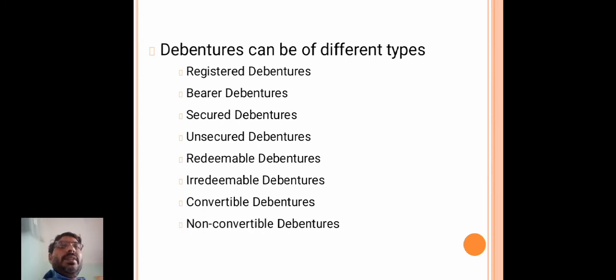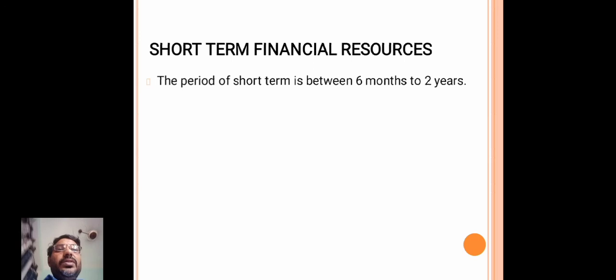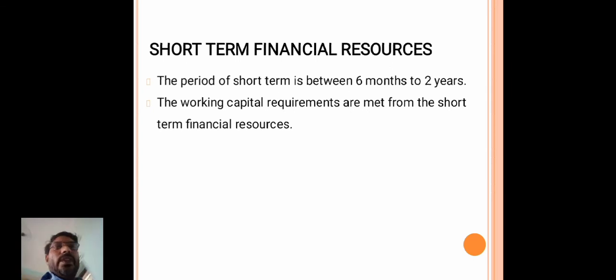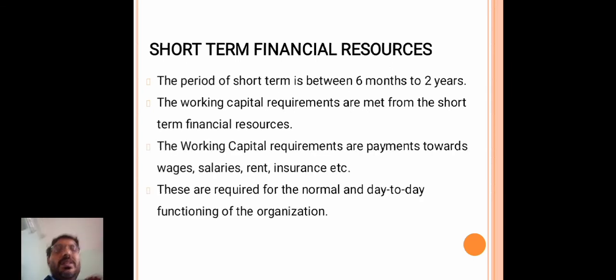These are all the different kinds of debentures issued by a company. Then non-convertible debentures, like that. The types of debentures we will discuss clearly in the next class, each and every debenture.